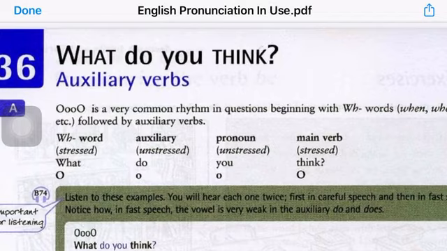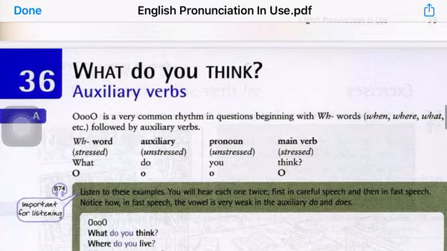Instead of saying, what do you think? So this is the way we tend to pronounce the auxiliaries and the pronouns in WH questions. We tend to unstress the auxiliary and the pronouns. So the stress pattern for such a question would be strong, weak, weak, strong.